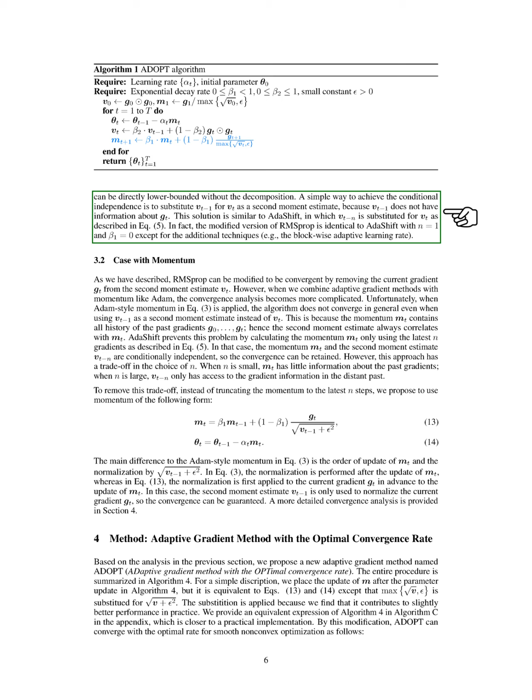A straightforward way to achieve this independence is to use the previous second moment estimate instead of the current one, similar to the ADA shift method. In summary, we propose that by modifying the second moment estimate, we can improve the convergence behavior of RMS prop and, by extension, Adam. Section Summary.